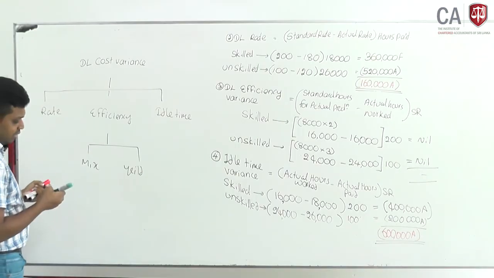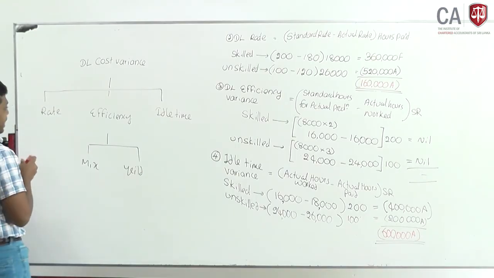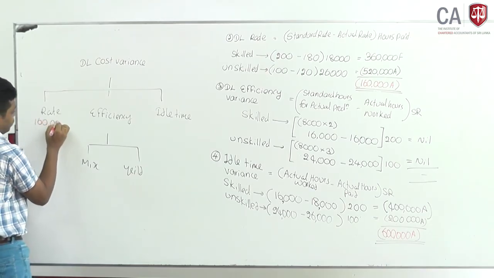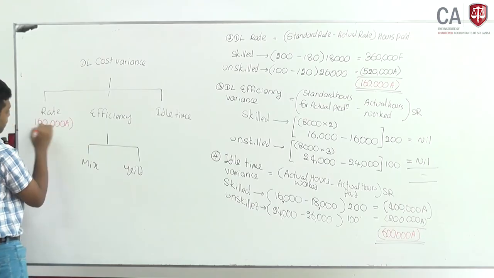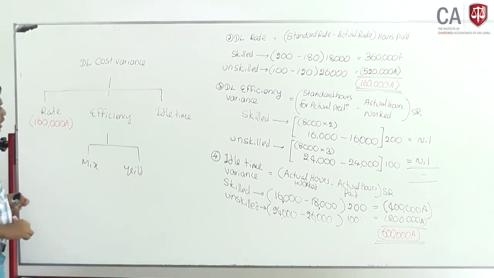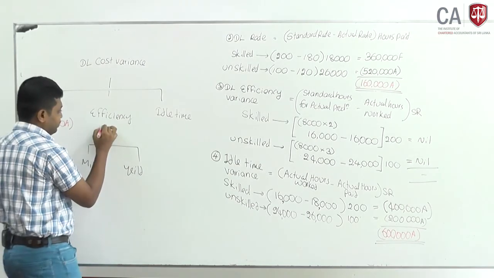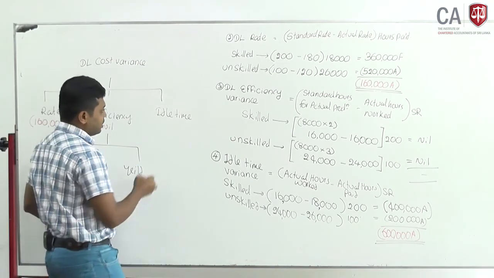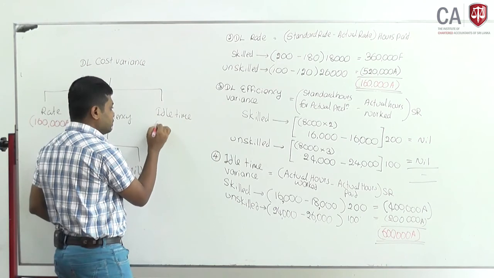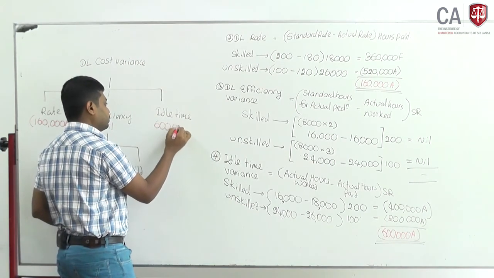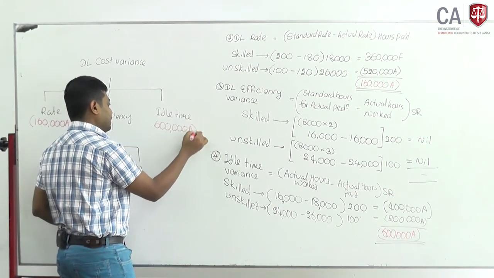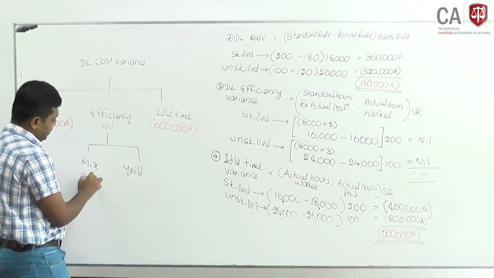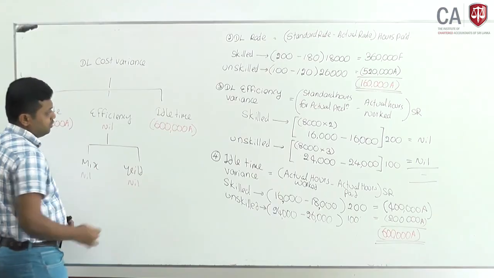Rate variance 160,000 adverse. Efficiency variance nil. Idle time variance 600,000 adverse. Mix variance also nil, yield also nil.